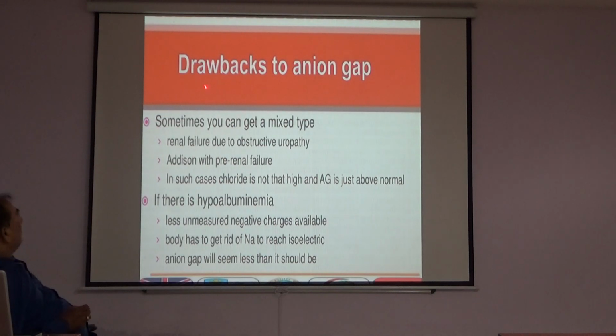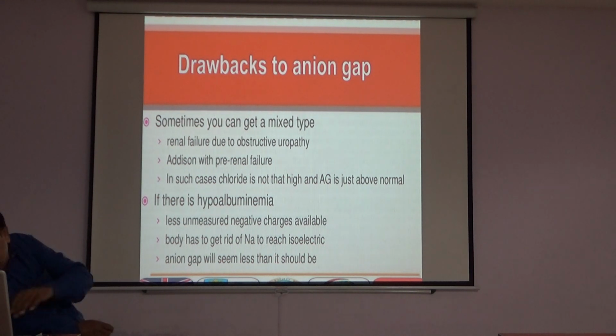Drawback to anion gap: sometimes you can get a mixed type, for example renal failure due to obstructive uropathy, in addition to pre-renal failure. In such cases, chloride is not that high and the anion gap is just abnormal. If there is hypoalbuminemia, there is less unmeasured negative charge available, and the body has to get rid of sodium to reach isoelectric balance. The anion gap will seem less than it should be.